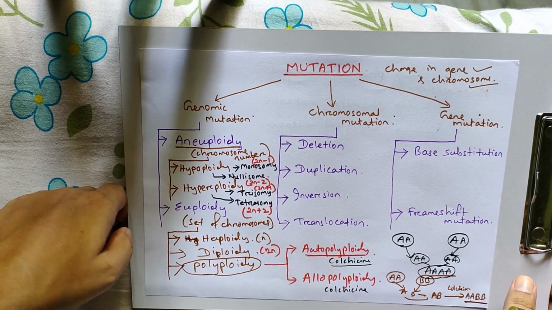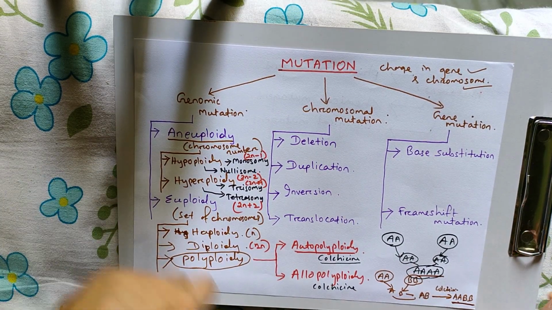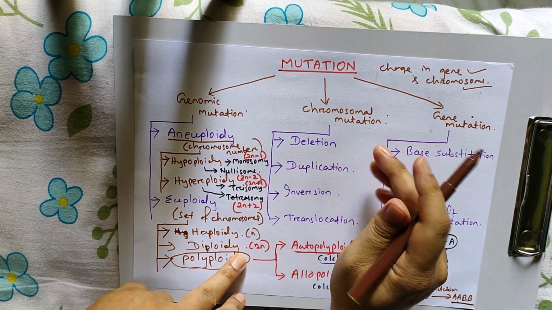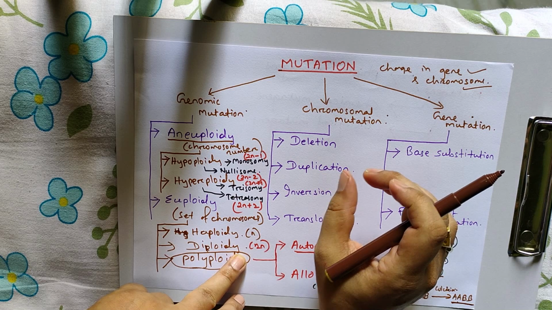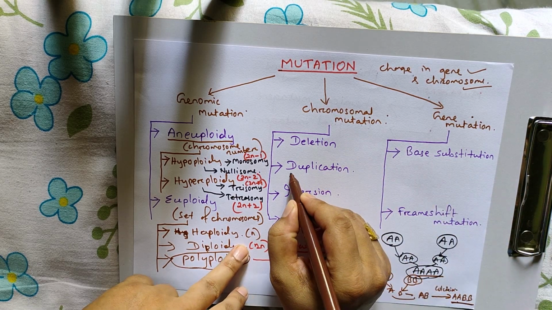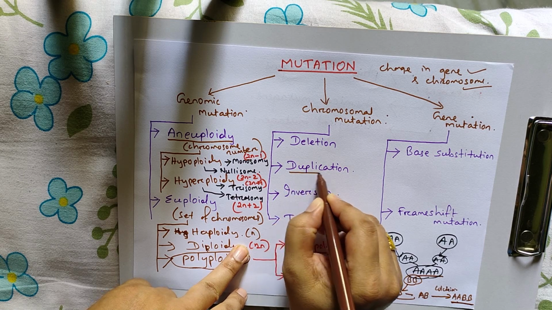The next one is chromosomal mutations. Here the first one is deletion. A small segment deleted from the chromosome is called deletion. Then duplication.